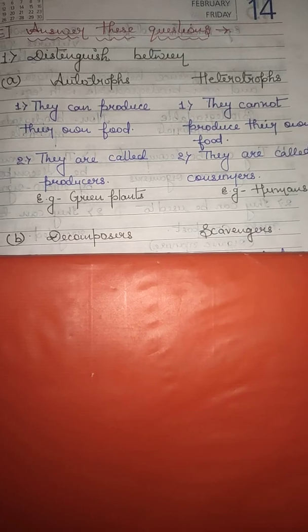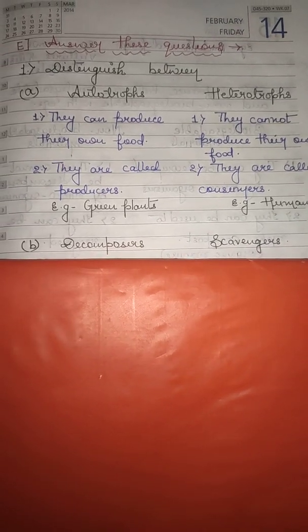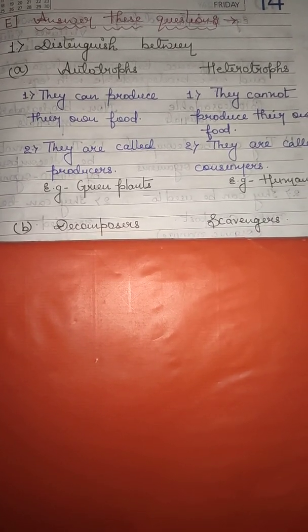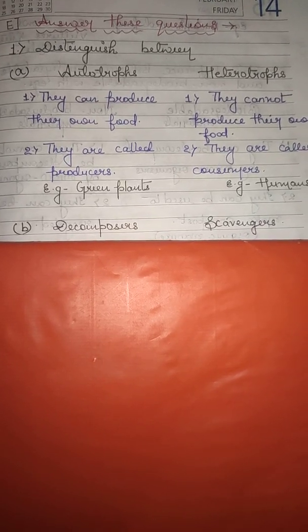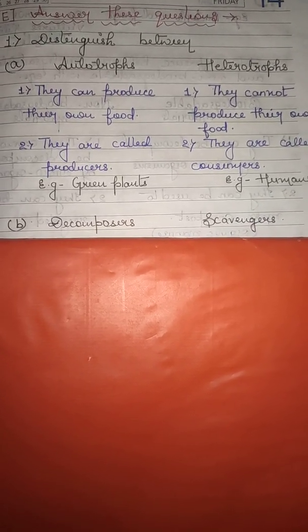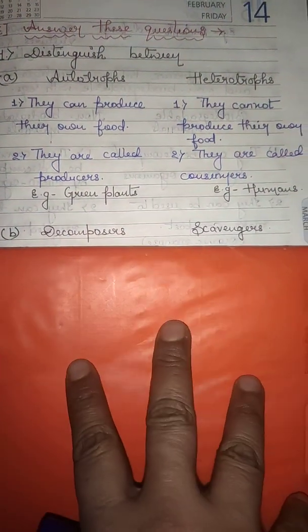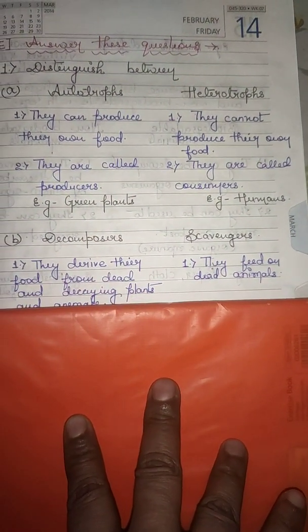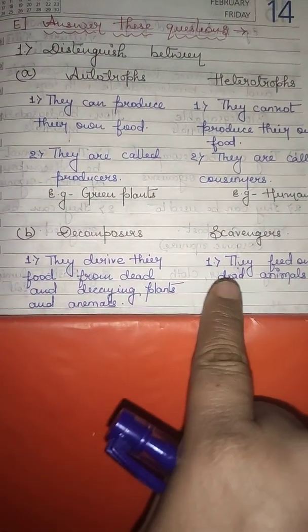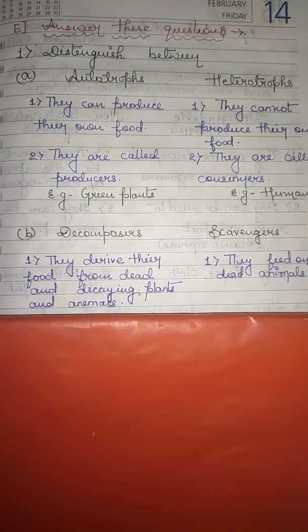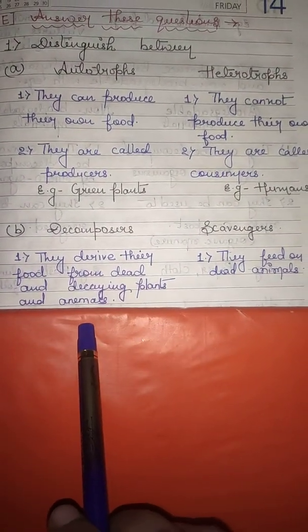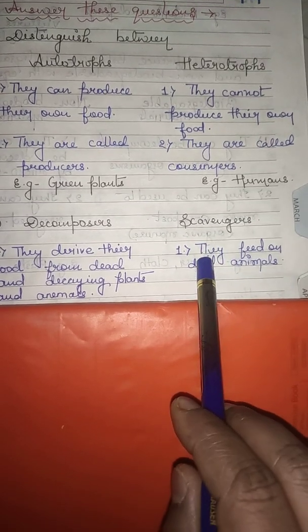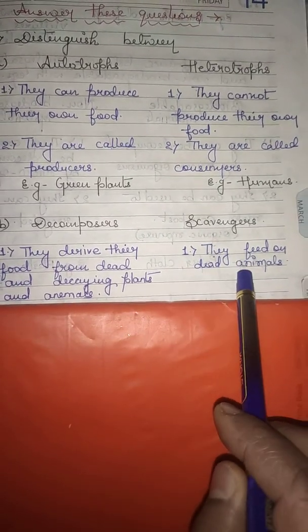Second one, difference between decomposers and scavengers. Decomposers, you all know, are the microorganisms which break down the dead and decaying parts, whereas scavengers are the animals which feed directly on dead bodies. Let's see what the points are. The first point, they derive their food from dead and decaying plants and animals. Clear? Whereas the scavengers feed on dead animals.